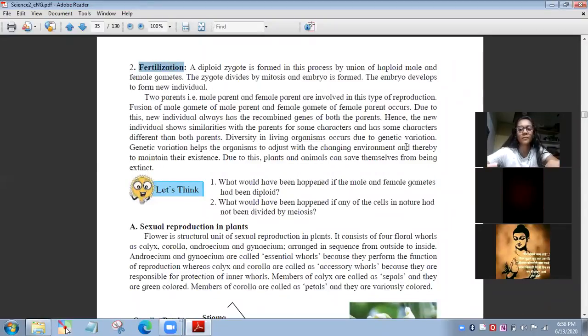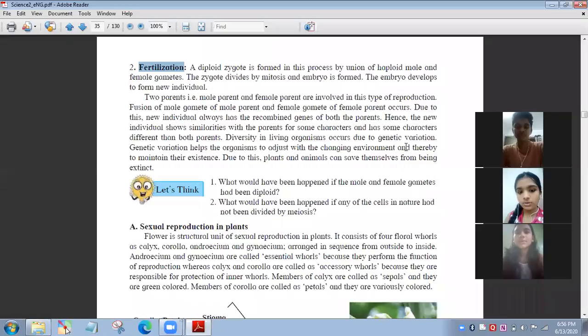The second step is fertilization. Now, what happens in fertilization? The diploid zygote is formed. Now, how is this diploid zygote formed?